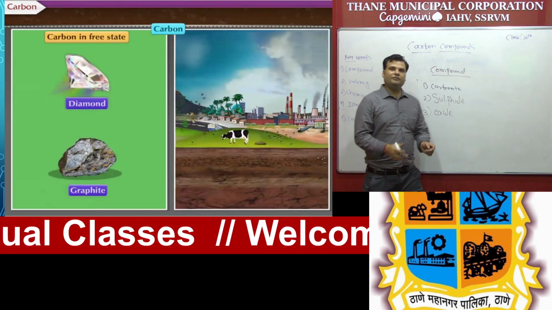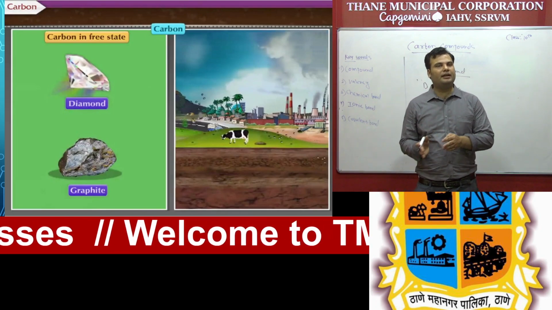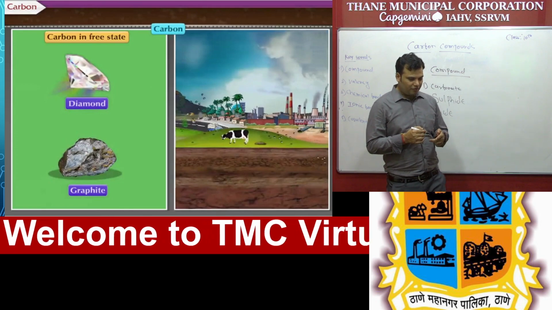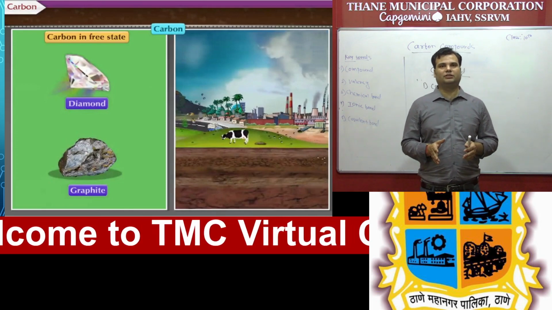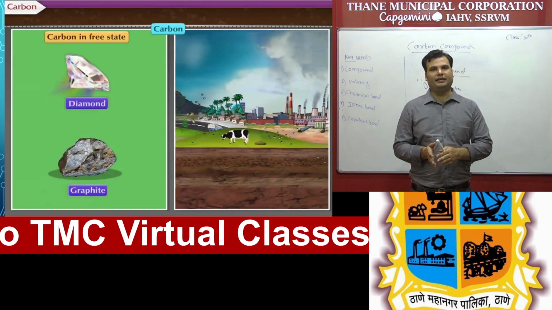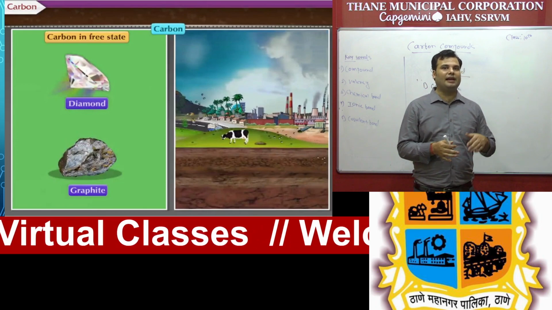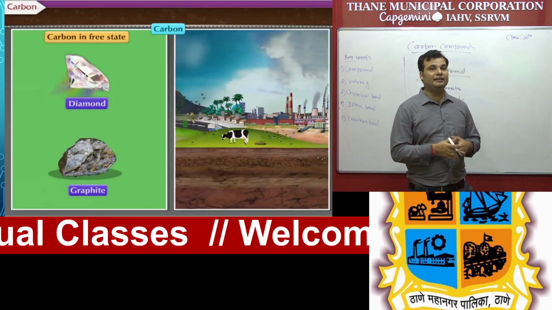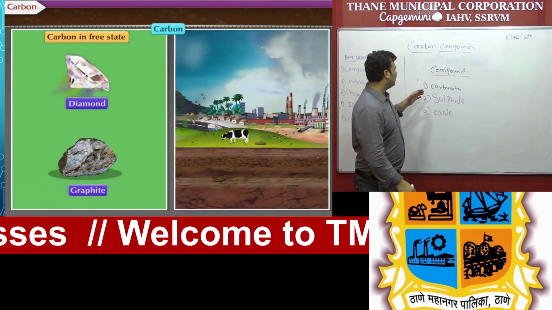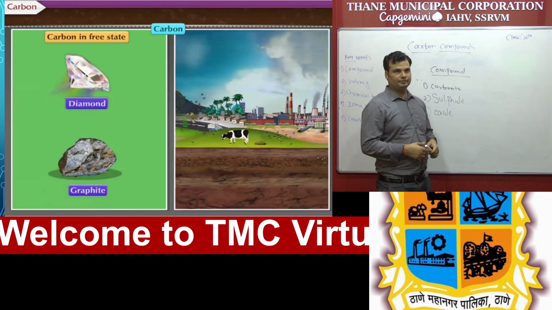So carbon is present in the free state, examples are diamond and graphite, and in the combined form as carbonate, that is CO3. Remember that all the elements, all the metals are present in free state as well as combined state. So you have to remember about carbon. Carbon in the free state is like diamond and graphite, which are allotropes of carbon, made up of only one element. The second example, in combined form, is carbonate, that is CO3.